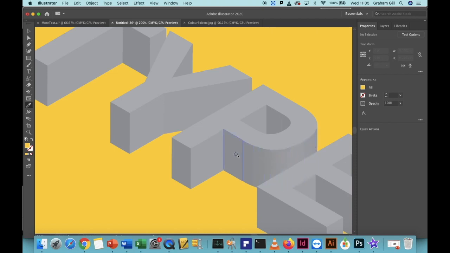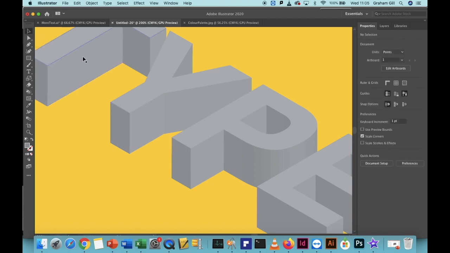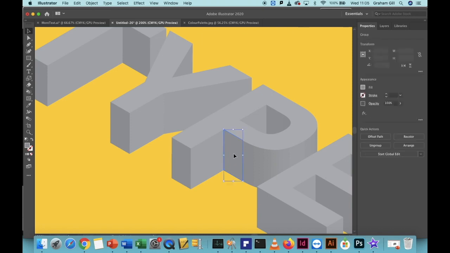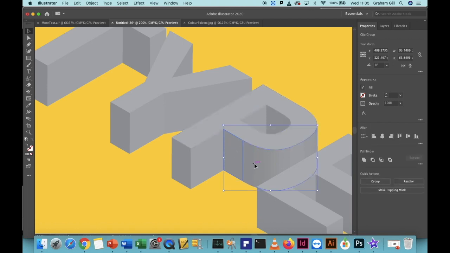So click on the first one and then hold the Shift key and click it to select it. Make sure the selection tool has been clicked. Hold Shift, click to highlight it, and you'll see the dotted line around that section, and click on the next section to highlight the rest of it.